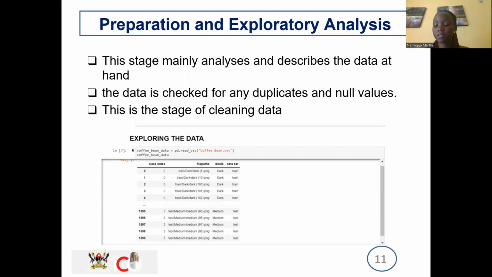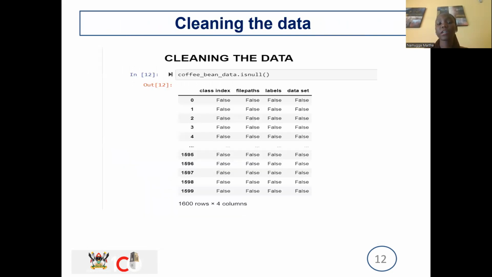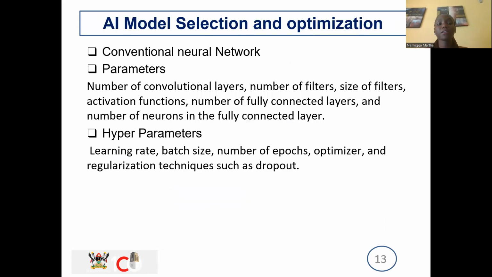Clean the data. Unfortunately, we realized there were no null values. But in an instance where you have null values, take the average of the other values in the data set. That will work for your null values. And then the model selection and optimization. Now we'll take a look at the convolution neural network.